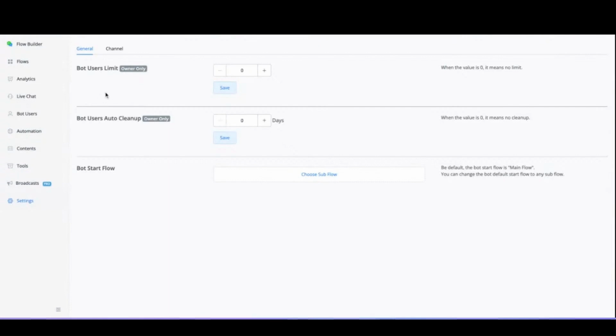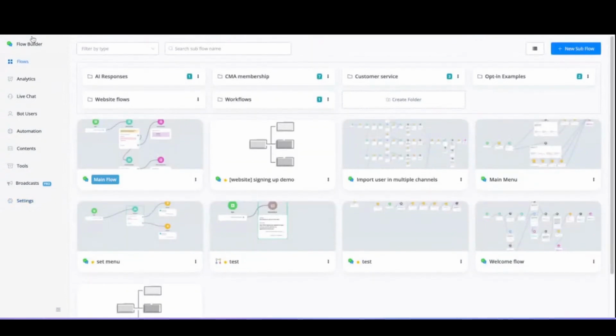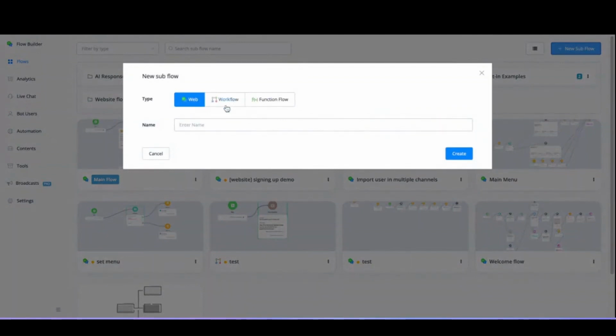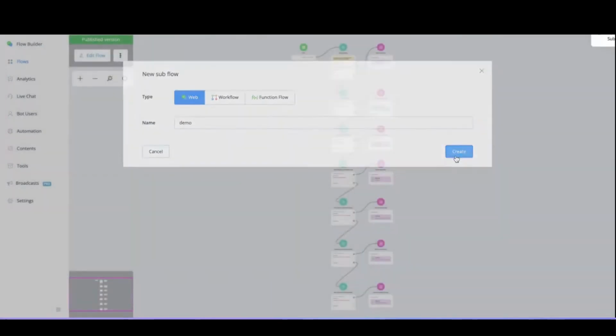Now, the great advantage is that you can build one flow, for example, that you can use in every single channel. The only difference is some channels contain fewer features than others, right? So how can you make just one flow work for all those different kinds of channels? So let's create a new subflow. Let's go with the name, let's say demo. Let's create a new flow.